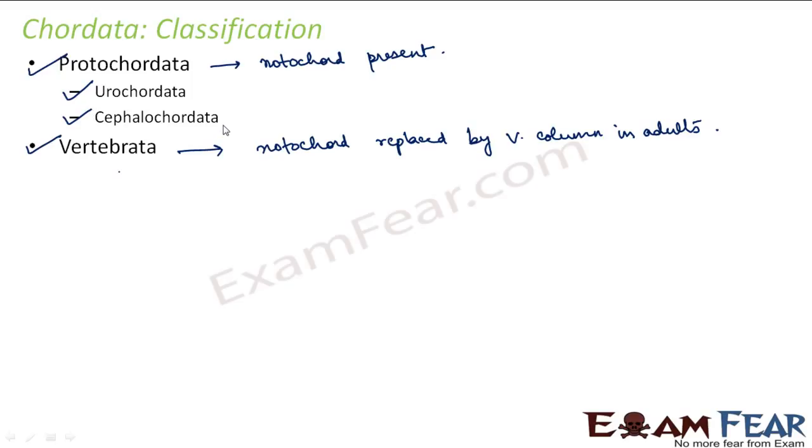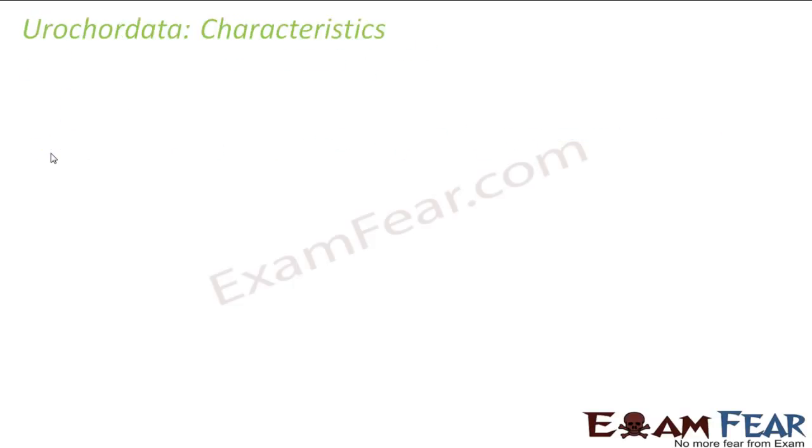Now this classification was based on where the notochord is present. So it was clear that in protochordata, notochord has to be present. It will never vanish. But based on where that notochord is present, it was divided into two types, urochordata and cephalochordata. So now we will first discuss urochordata, then cephalochordata, and at last we will talk about vertebrata. So let us start our discussion with urochordata.